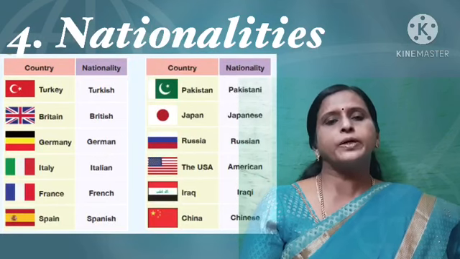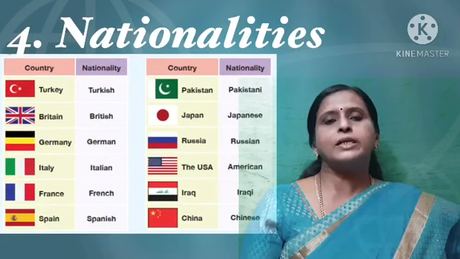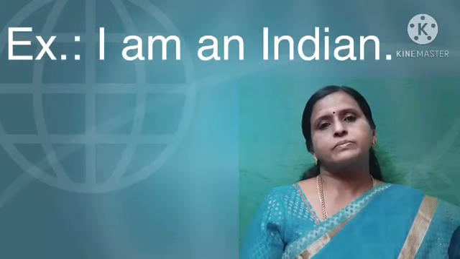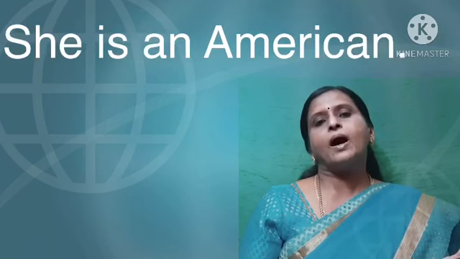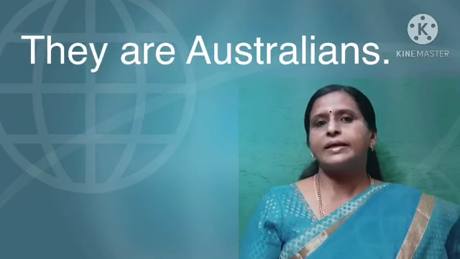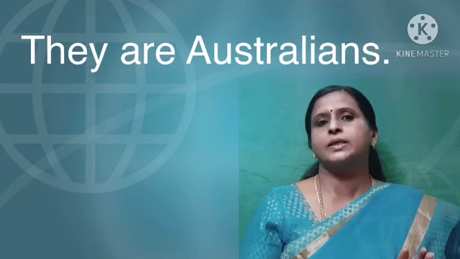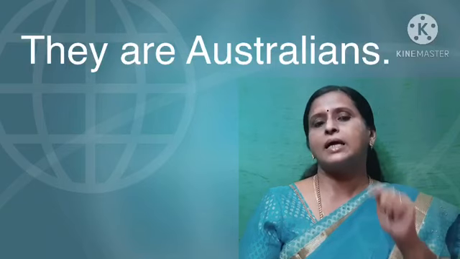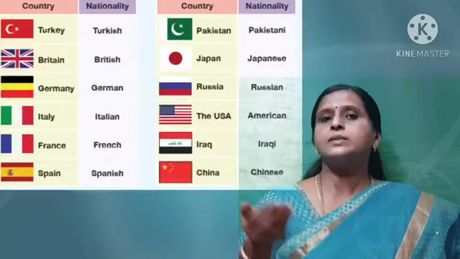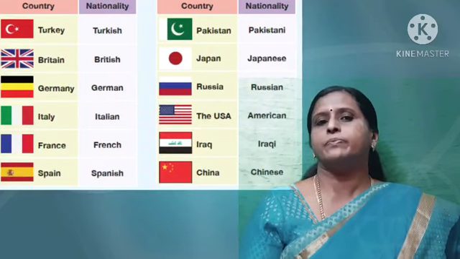That also should begin with the capital letter, children. For example, I am an Indian. She is an American. They are Australians. Like that. When you say the nationality of a particular person, then you should capitalize that nationality. Nationality means the people belonging to a particular place or a country.